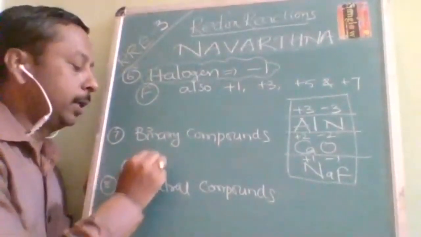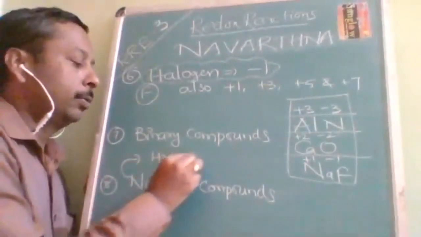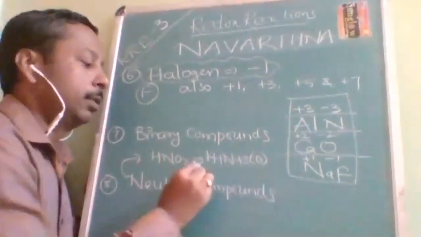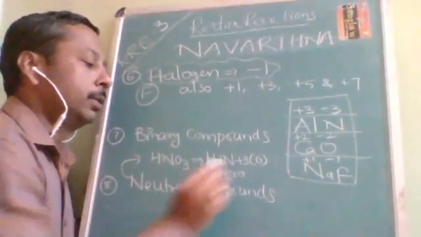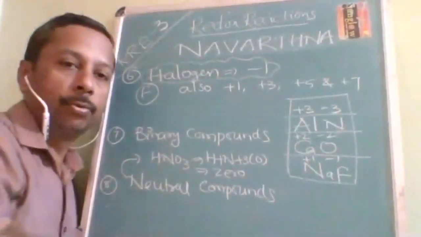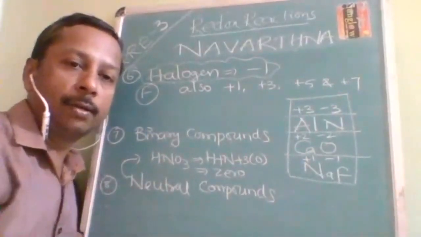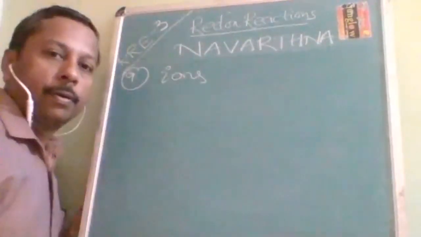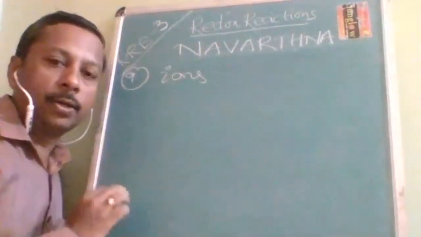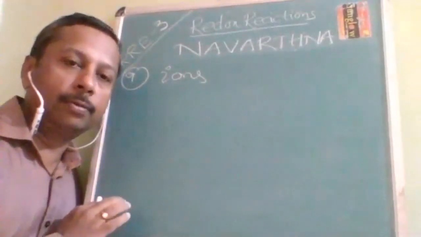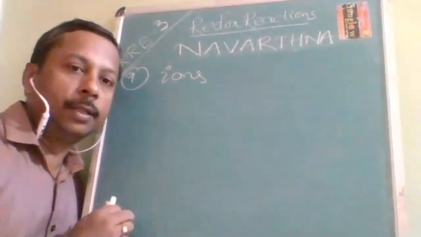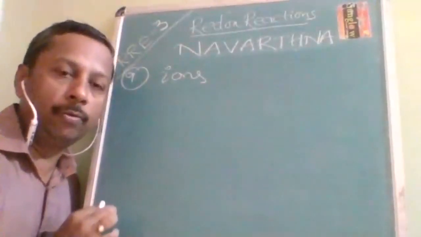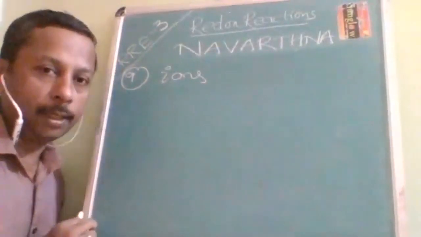In a neutral compound like HNO3, when you add the oxidation numbers of all elements, how much should you get? 0. So this is the eighth rule, and now we are going to learn the most important rule of this chapter. The ninth rule is about ions. There are a lot of important examples I am going to mention in my future lecture. So try to be attentive, and I am going to tell you most new examples and innovative ways to find oxidation number.